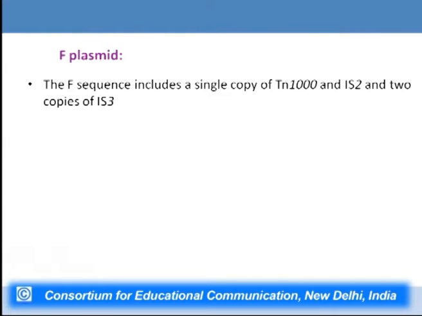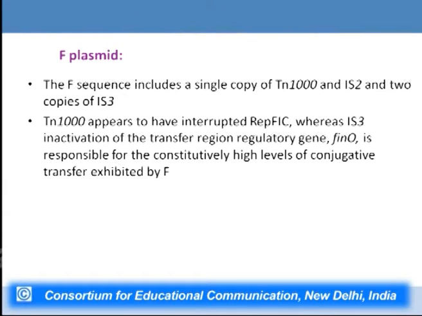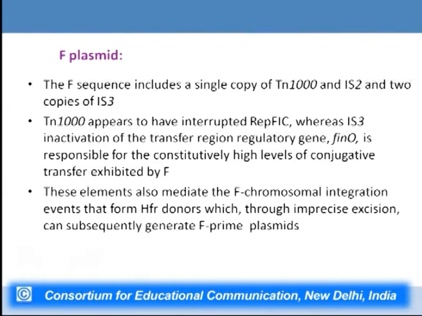Now the F sequence also includes a copy of Tn1000 and IS2 and two copies of IS3, which are again transposons, and these are very important because they are responsible for the constitutively high levels of conjugative transfer which is exhibited by F. And these elements also mediate the integration of the F plasmid into the chromosome, which leads to formation of Hfr donor cells, about which I will be talking later, and are also responsible for imprecise excision, which can bring about formation of F prime plasmid cells, about which I will be talking later.